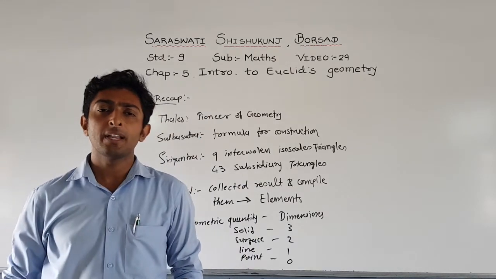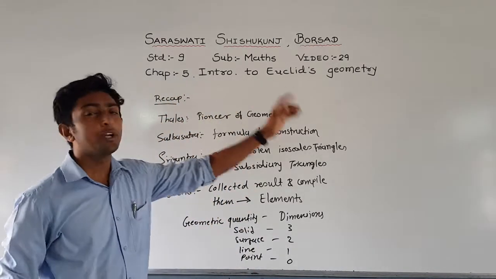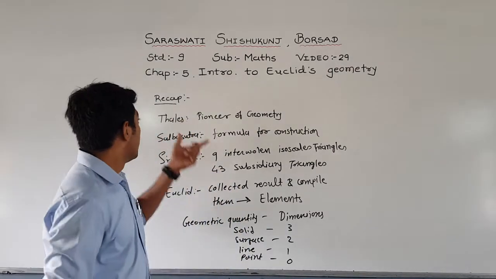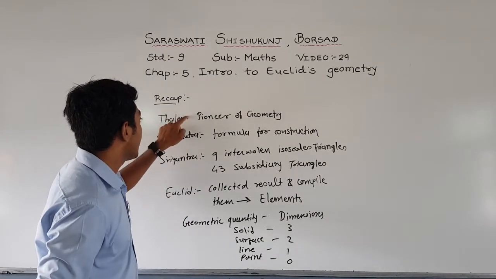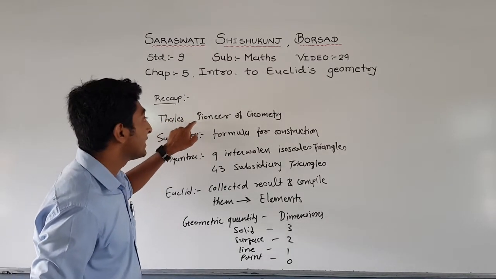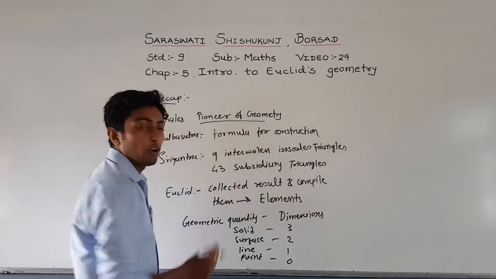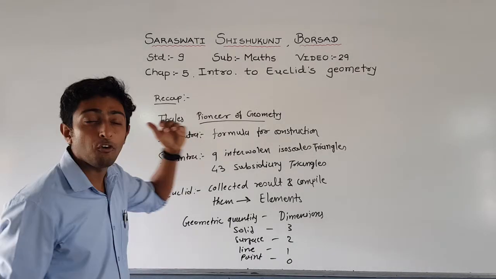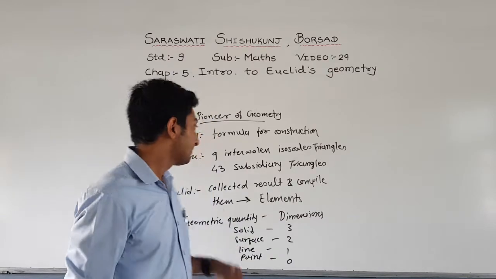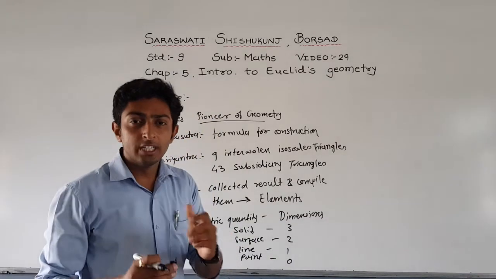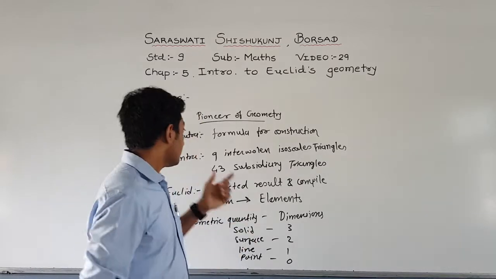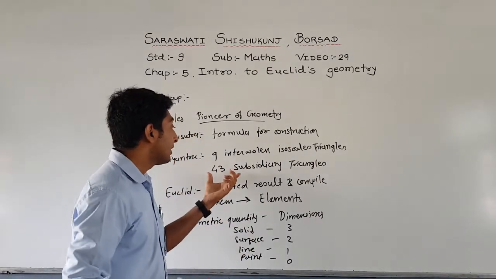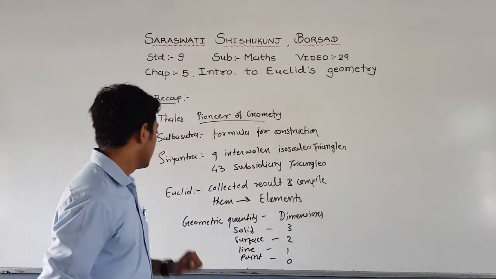Standard 9, Subject Mathematics, Chapter number 5, Introduction to Euclid's Geometry. Friends, in the last lecture we have discussed some points. Let us first of all recap it. We discussed the great mathematician Thales, who is considered a pioneer of geometry. Another is Sulba Sutra, the formula used for geometric construction. Third, we discussed the Sri Yantra. Sri Yantra makes 9 interlacing isosceles triangles and there are 43 subsidiary triangles in it.